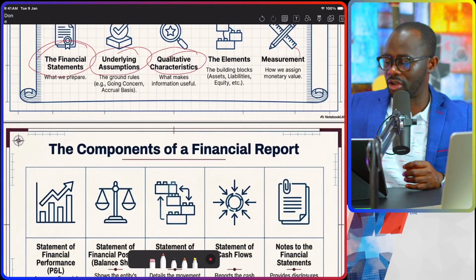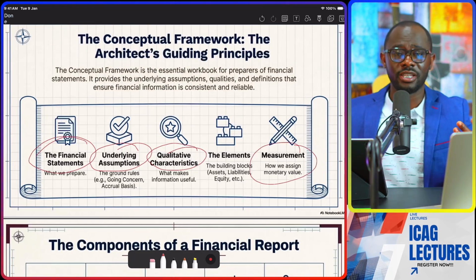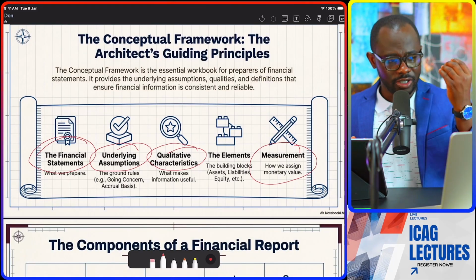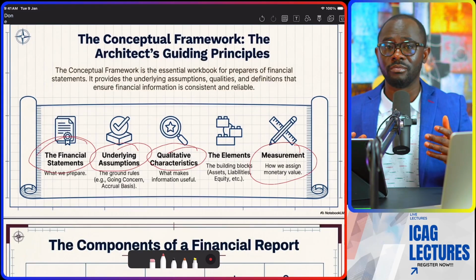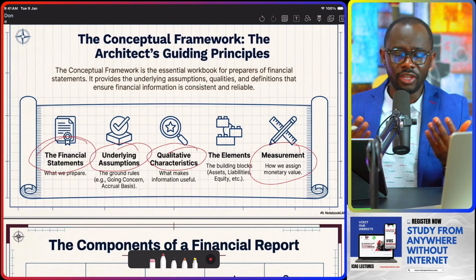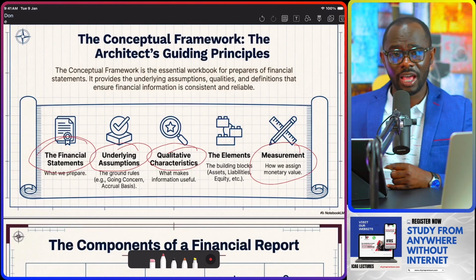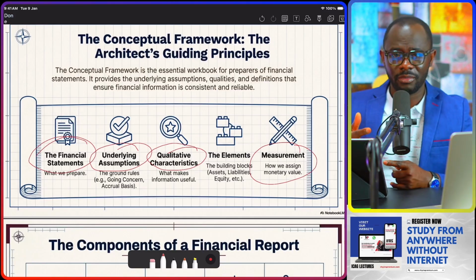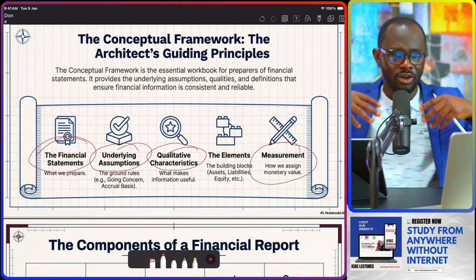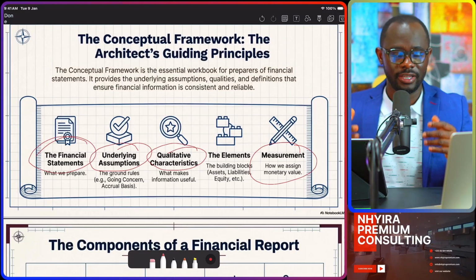Then we spoke about the concept of measurement basis because, again, as financial reporting students, it is important we understand the measurement bases: the historical cost, the value in use, net realizable value, the replacement cost. All of these measurement bases, we are going to expand on them later on as we go on in the discussion.